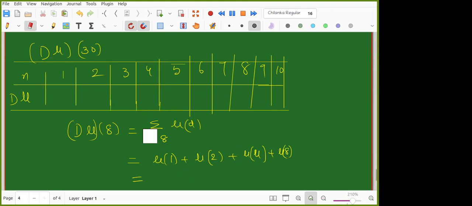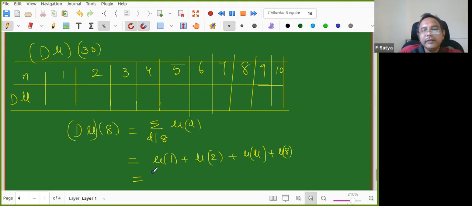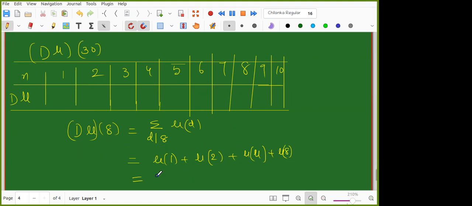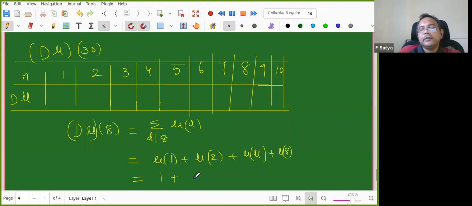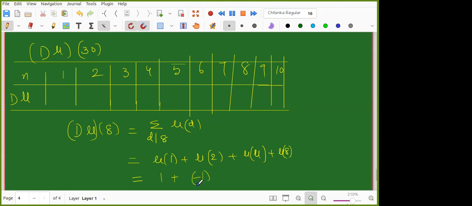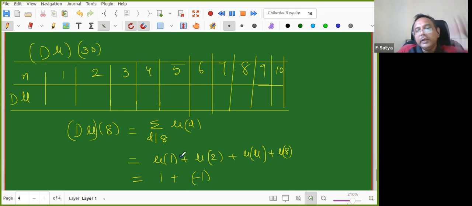Four. Why 4? Mu of 1 is how much? 1. Okay. Mu of 2 is how much? 1. No, -1. So the Mobius function has to go. I will tell you later how useful the Mobius function is in many places.